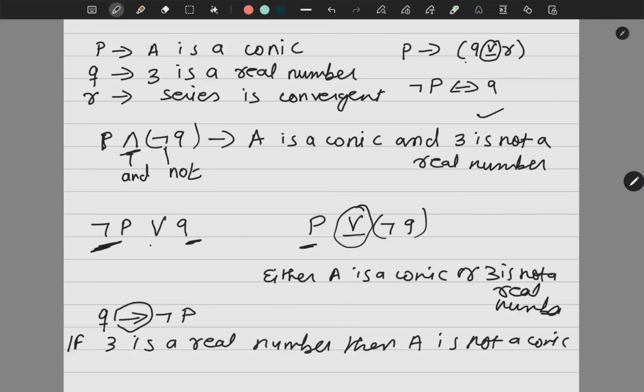Now you can practice a lot of questions where you have to prove that it is a tautology, a truth table, or a contradiction, and so on. Now let me show you one different type of question. Now suppose I am saying P implies Q is false.